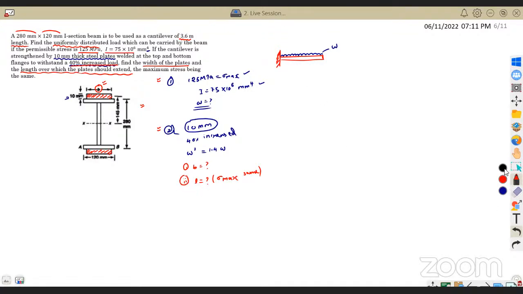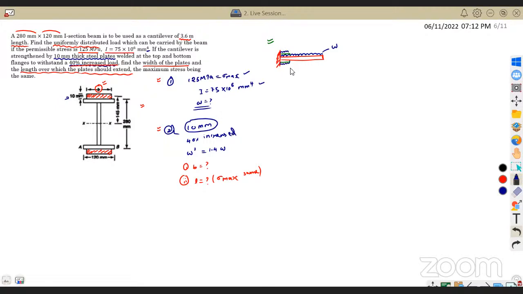See, this is the cross sectional view, right? In cross section, at the top flange and at the bottom flange, I have two thick steel plates, no issues. But if I see the side view, the cantilever beam side view, what is the length up to which this plate should be extended? Do I need to extend the plate completely, like this, for the complete length? Or do I need to extend the plate only for some amount?